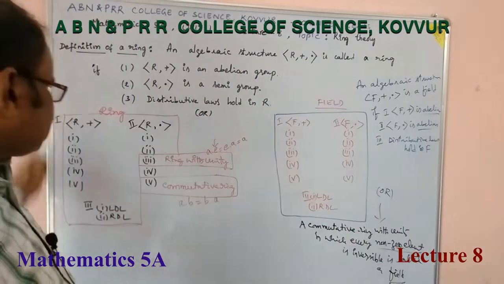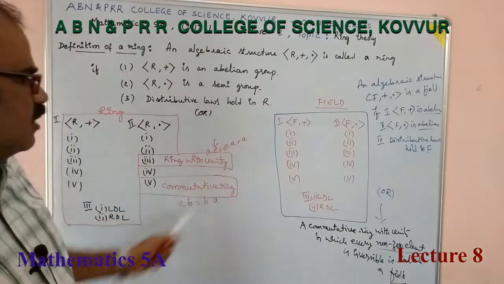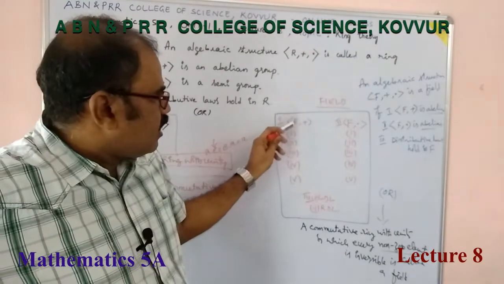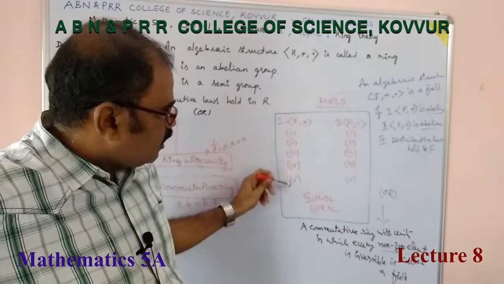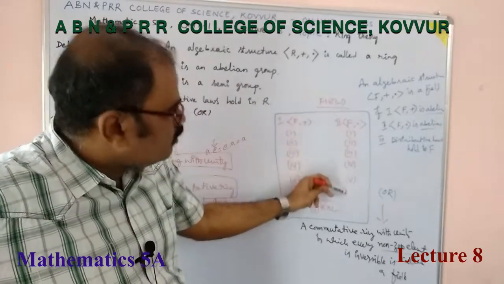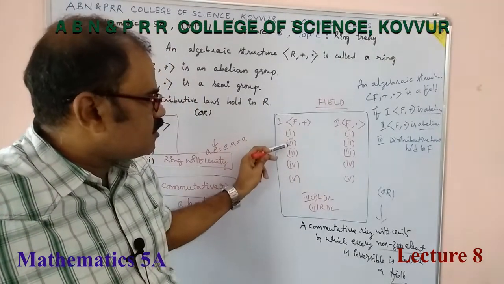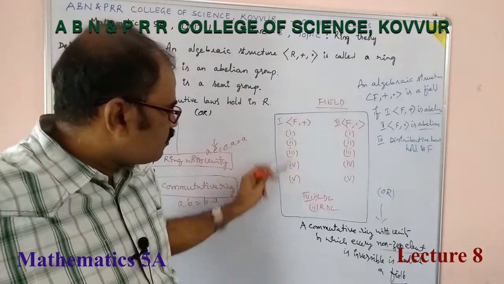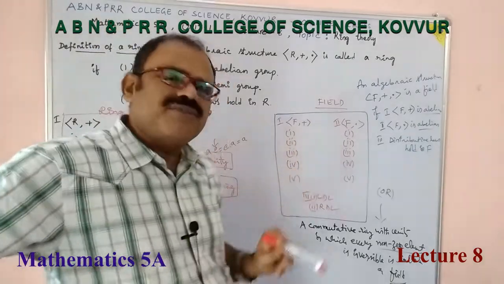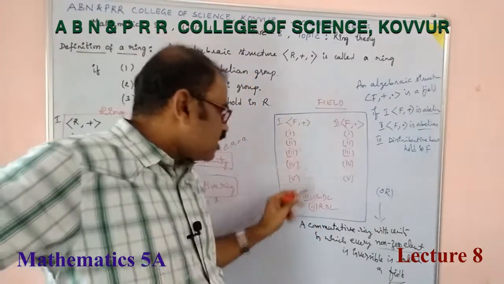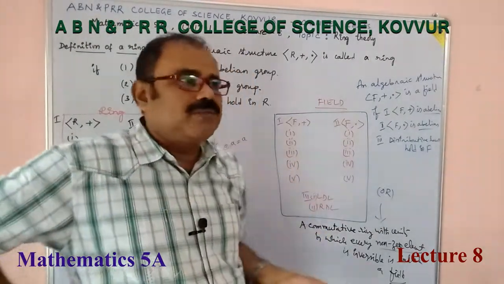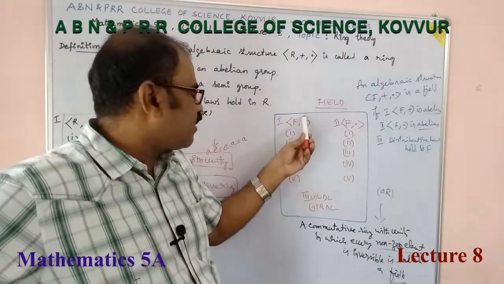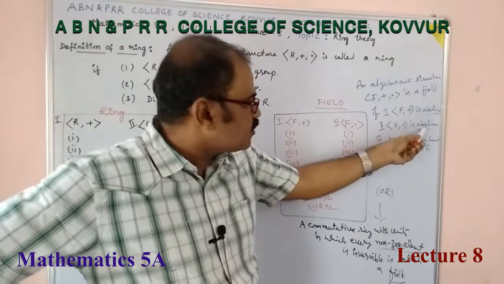If the entire thing is a field like this, simply I made a structure here, field is simply (F, +) with respect to addition abelian, with respect to multiplication also abelian. 1, 2, 3, 4, 5 mean closure, associative, existence of identity, existence of inverse and commutative law. These 5 are with respect to addition, these 5 are with respect to multiplication. (F, +) is abelian and (F, ·) is also abelian.